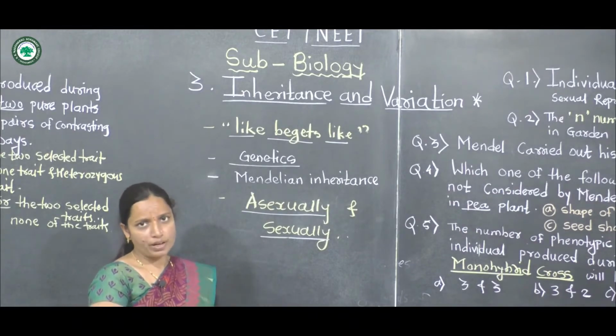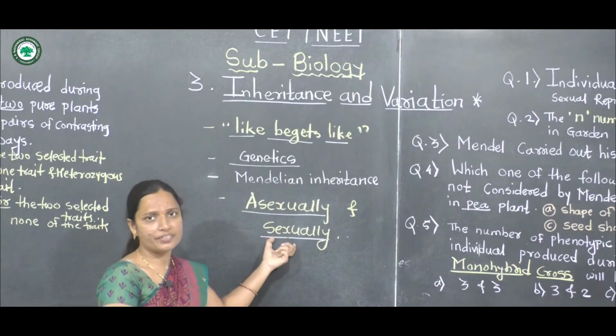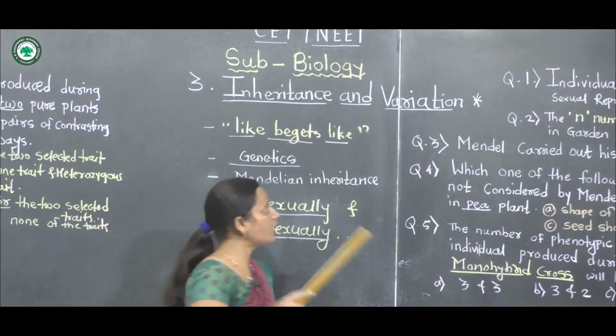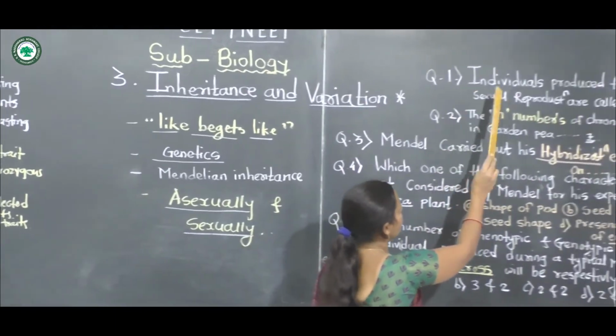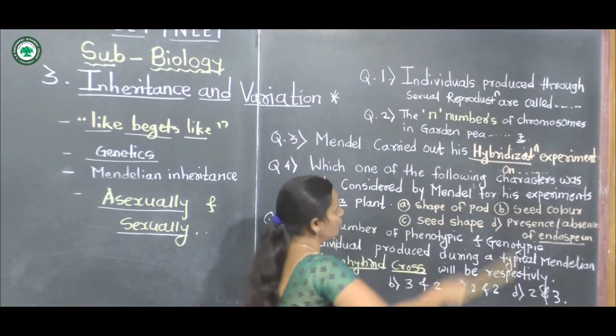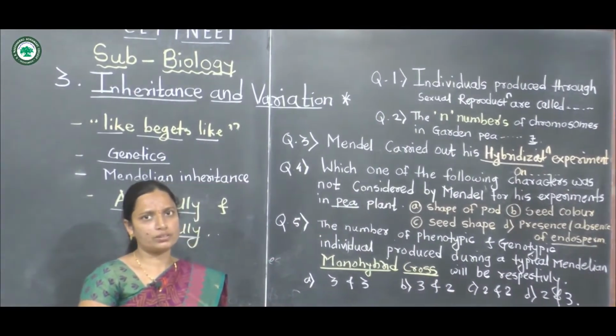For example, one question may be asked in this topic, on sexual reproduction. Now look here, the question is: individuals produced through sexual reproduction are called what?